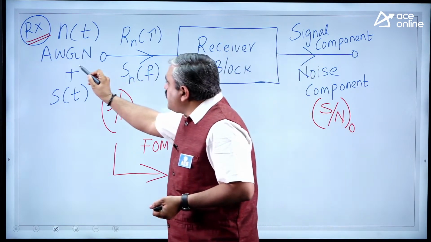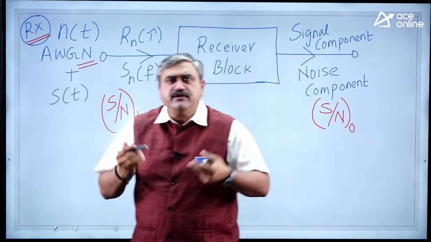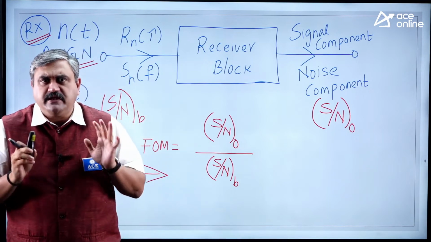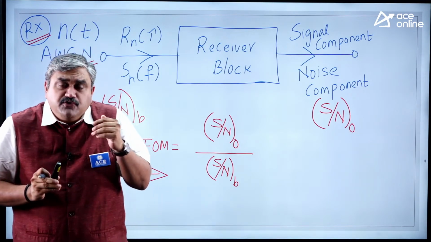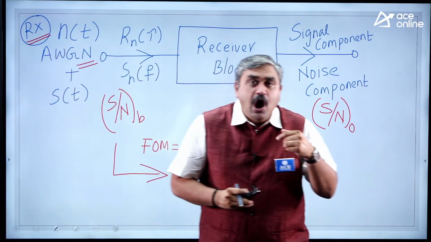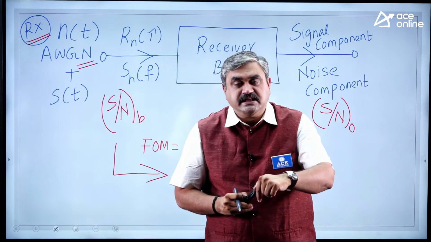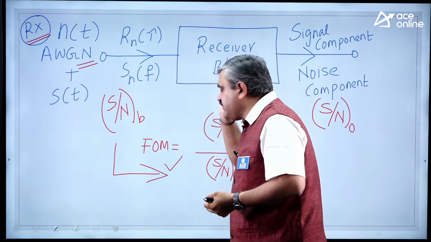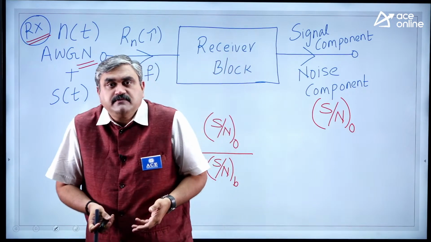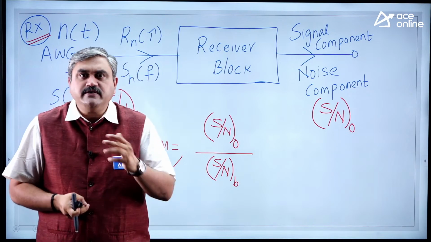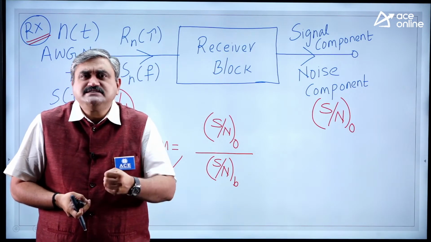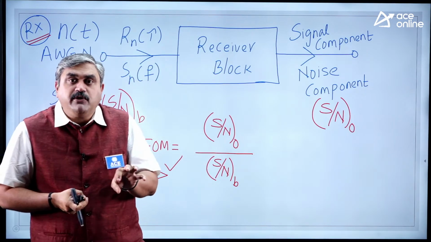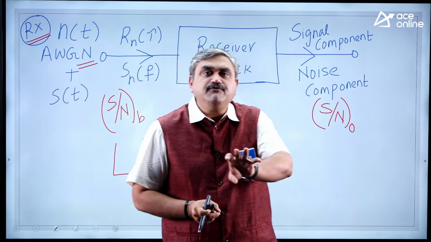But noise is the same or not? Because you will not have different channels for different schemes. All modulated signals, you will transmit to the same channel. Free space channel means air is the medium of transmission. So when these signals go into the channel, how does your channel react to these modulated signals in presence of noise? That calculation only we are referring to as figure of merit. Some modulation schemes may behave in a better way in noise, some may behave much worse in noise. So the value of figure of merit will tell which modulation scheme is better in presence of noise.